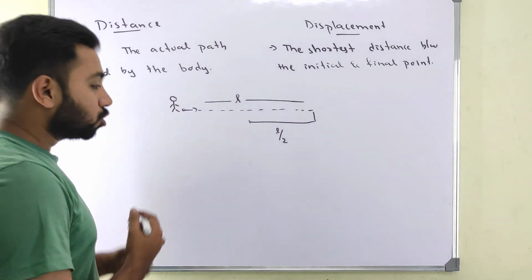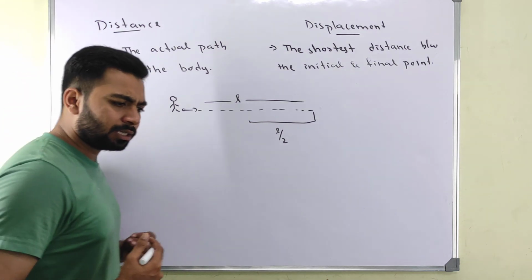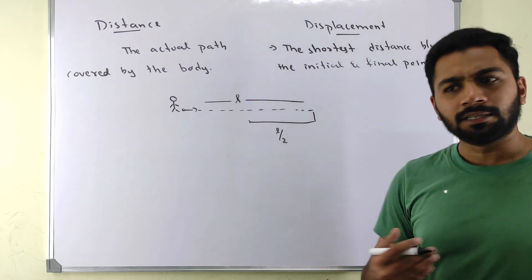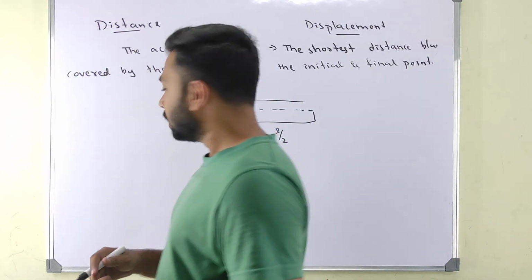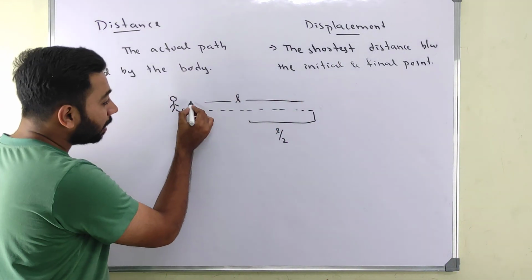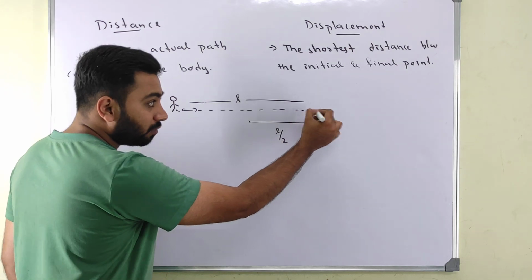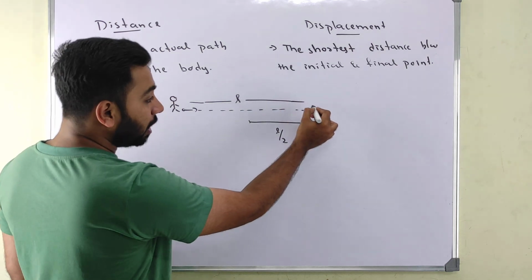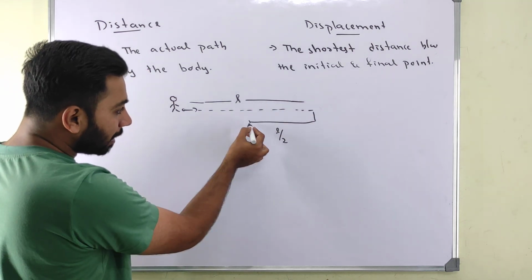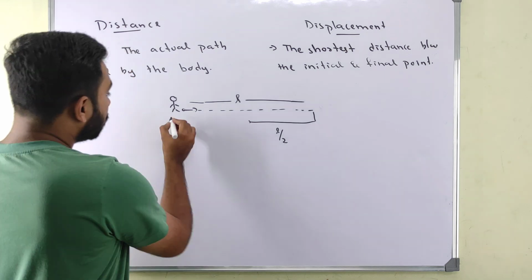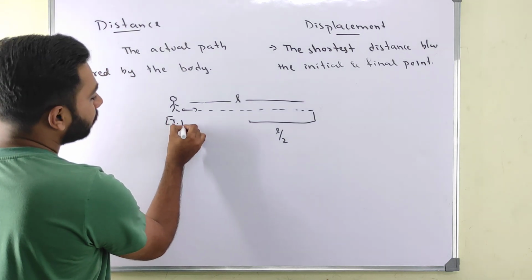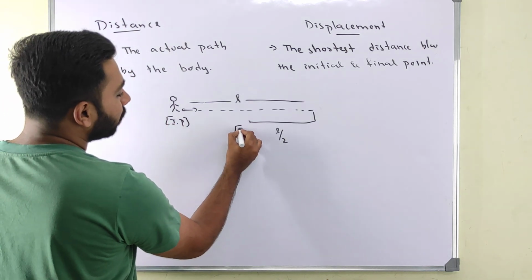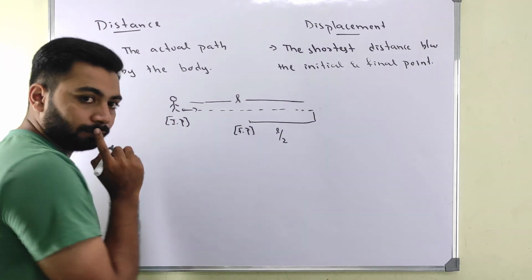So when the person started moving, it went like this, then turned, then came here. After covering L distance, he stopped, took a U-turn and came back to here. He stopped. So this will be our initial position and this will be our final position.